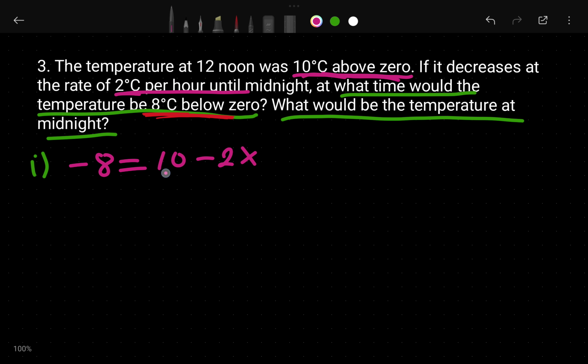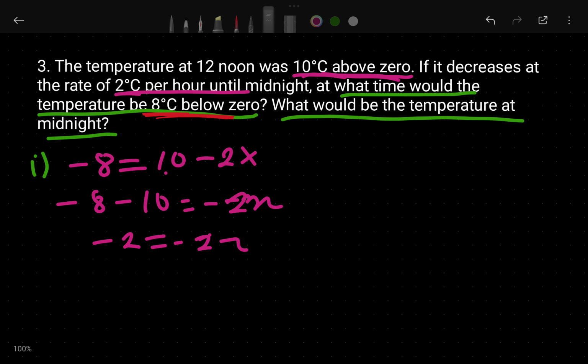So when we solve this, this is positive, it is going to that side. It becomes minus 10, and that's minus 2x. When you solve this one, it is going to be minus 2 into minus 2x. This is 10 only, and it is plus, it is going to minus. Oh no, I did this wrong here. So here, minus 8 minus 10, it will be minus 18, and here it is minus 2x.